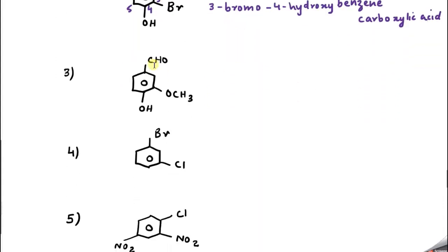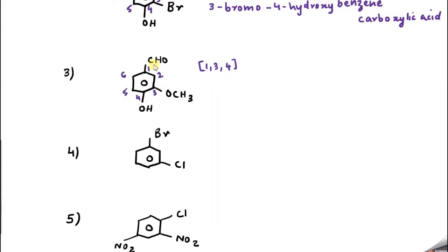Now what about the next question? So here CHO and OH is there. So we know the principal functional group is CHO. So most preference 1, then 2, then 3, then 4, then 5, then 6. So the lowest possible locant is 1, 3, 4. Correct? So can you tell the name of this compound?